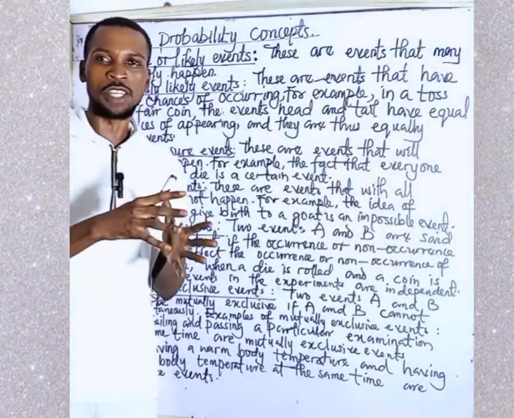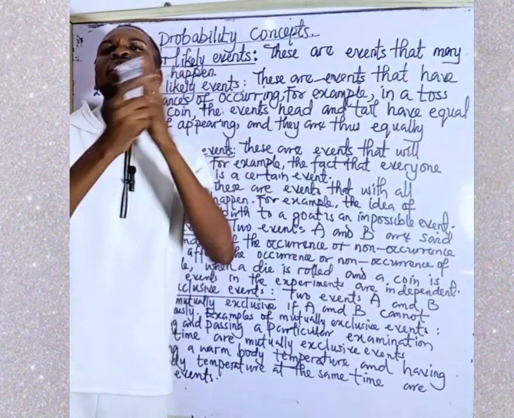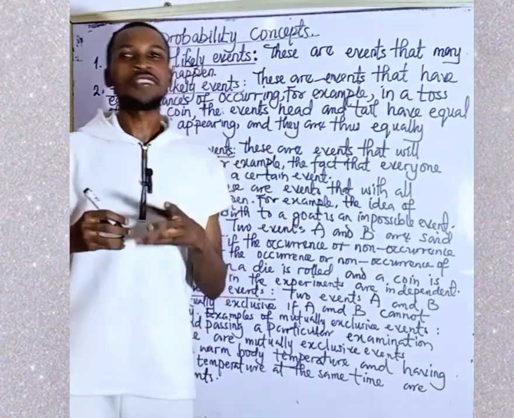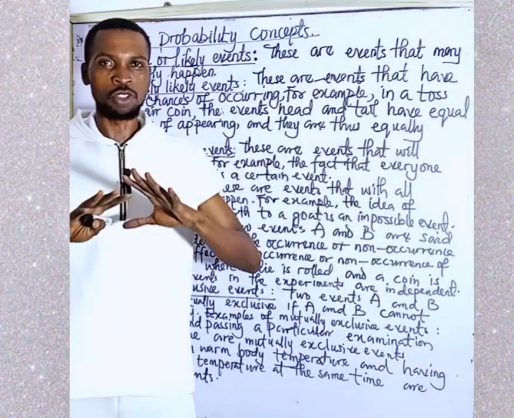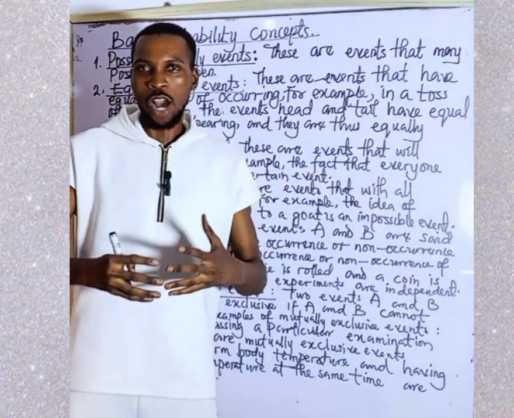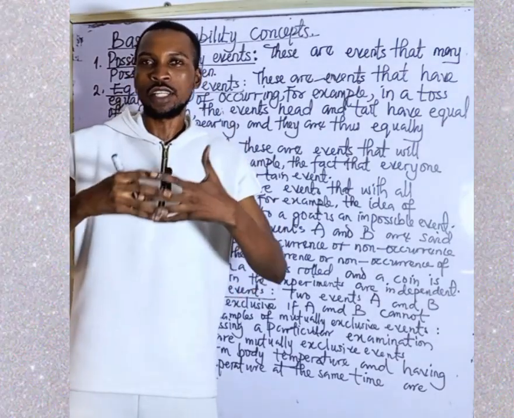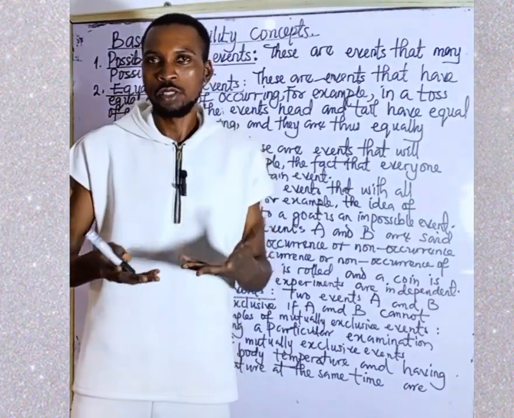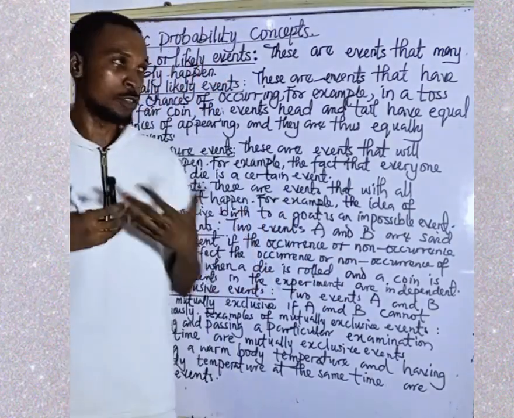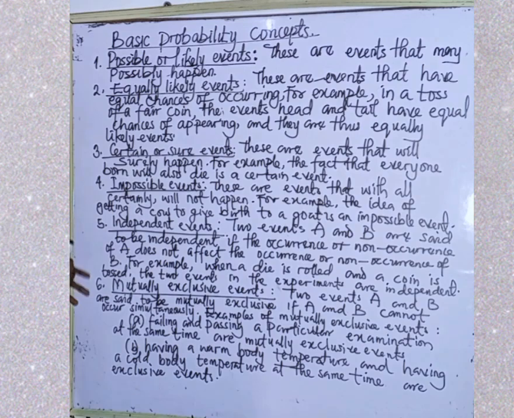Then we now move on to impossible events. As we have sure events, we also have impossible events. An impossible event means that irrespective of the circumstances around it, it can never occur. Such events are called impossible events. For example, if you have a cow and the cow is pregnant, and on the day of delivery we hear that the cow delivered a goat, you will see that it's not possible. So these events are called impossible events. These are the basic concepts of probability.